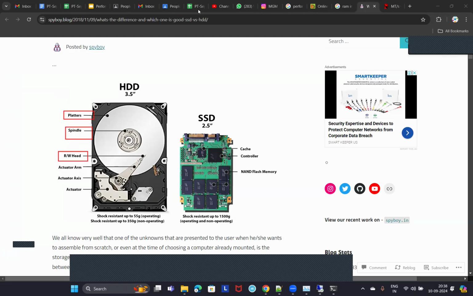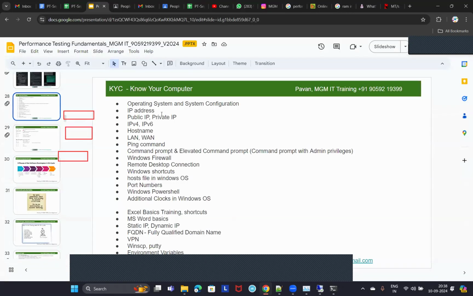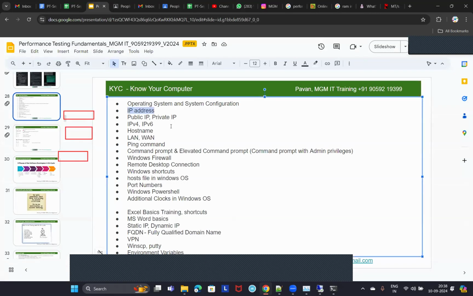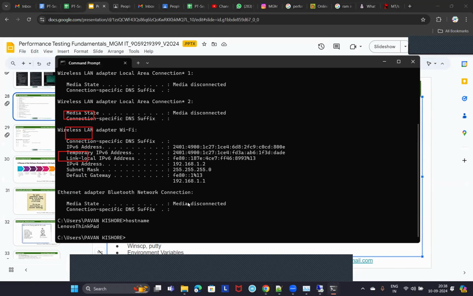All right. So now going back to these fundamental concepts again. We discussed public IP and private IP, isn't it? How to check the private IP of your machine? You simply open a command prompt and type ipconfig in Windows.